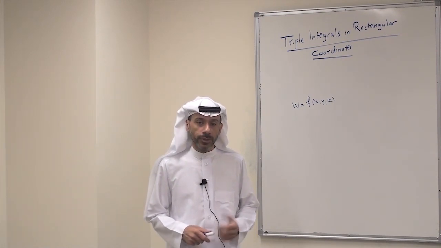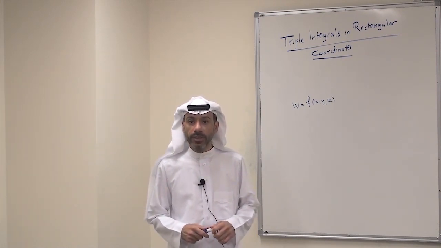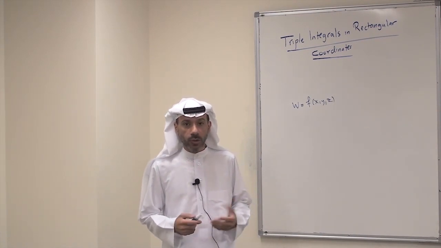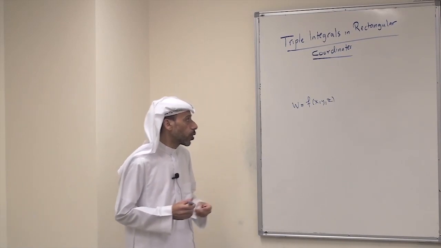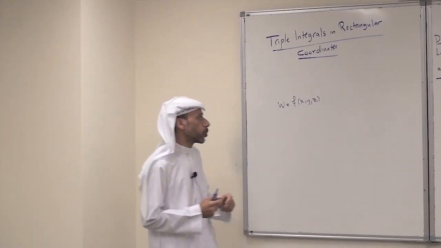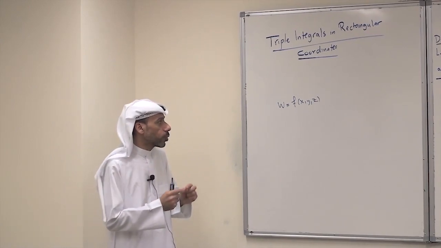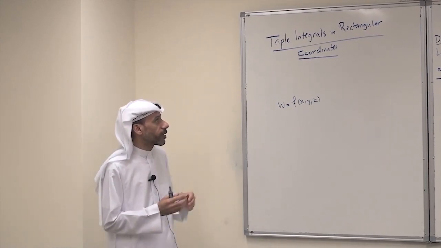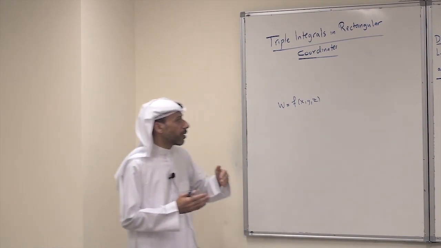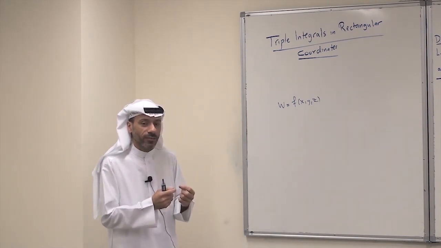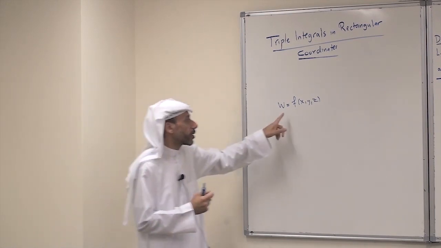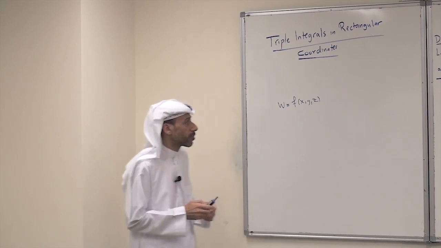In this video, we will discuss the notion of triple integrals in rectangular coordinates. And for that, we'll work with functions of three variables. We have w equals f of x, y, z. For the definition of triple integrals in rectangular coordinates for functions of three variables, we cannot start the definition geometrically, because we cannot really graph this function.